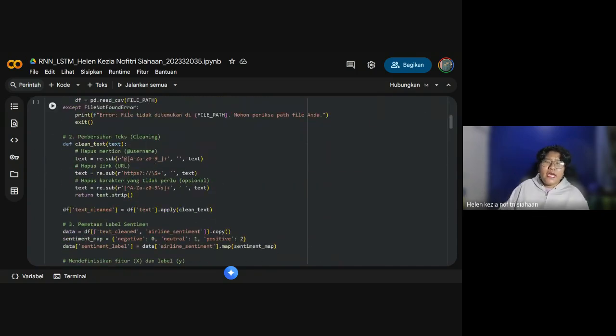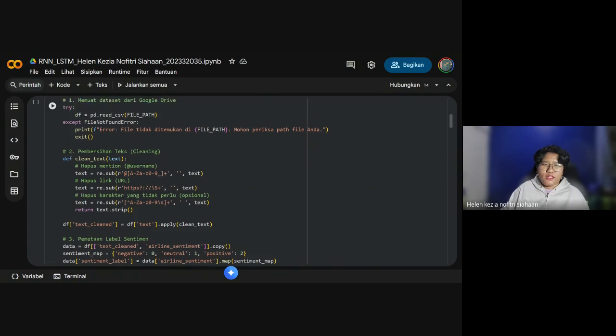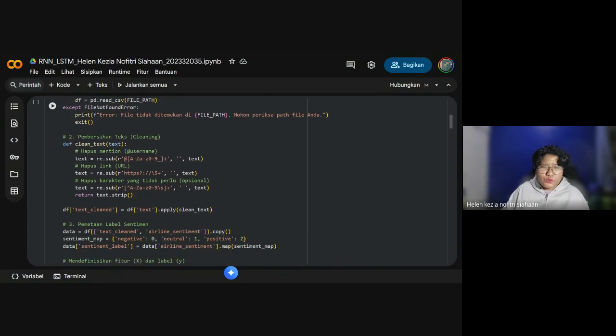Then it will print out the dataset. Next we need to clean the dataset. We use it to erase the usernames, the URLs such as https, and other characters like symbols or emoji.